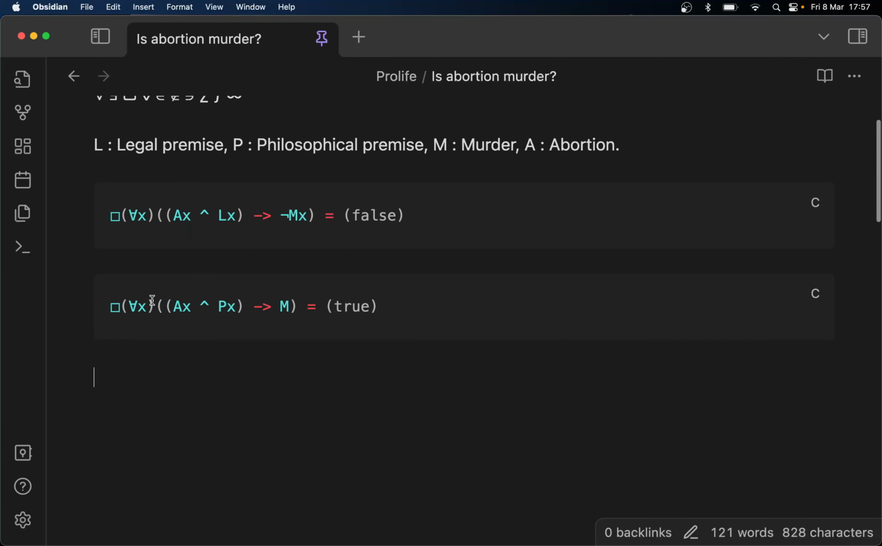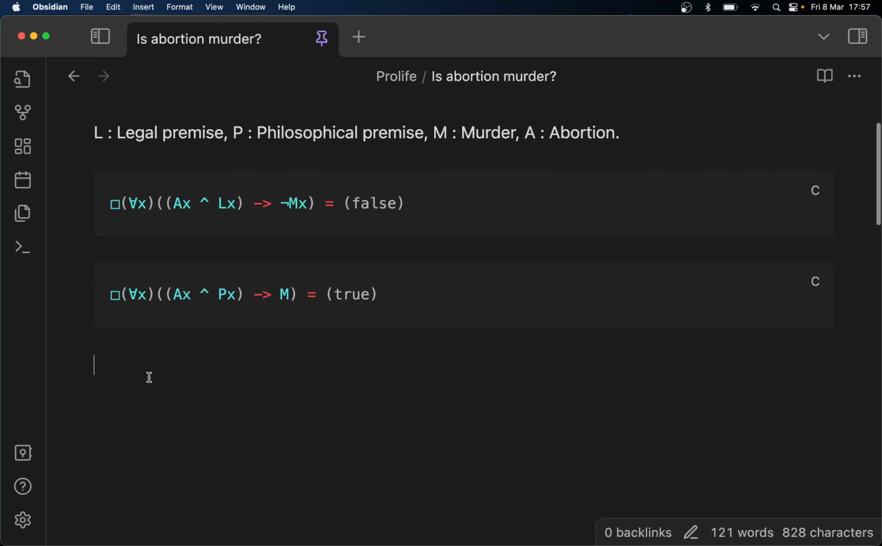And we've established, using the philosophical premise of murder, that abortion is murder. It's necessary that for all x, where x is abortion and x is a philosophical premise, x is murder. It doesn't care what country you're in. It's irrespective of location, time and place.